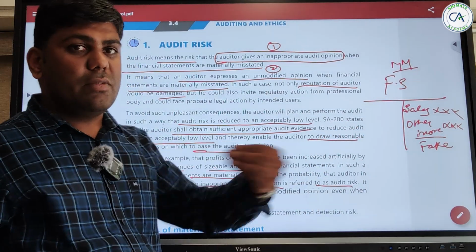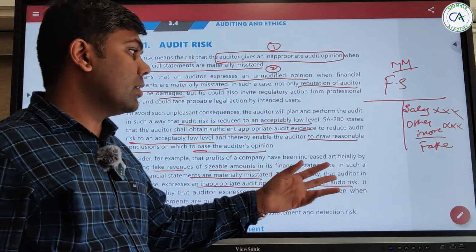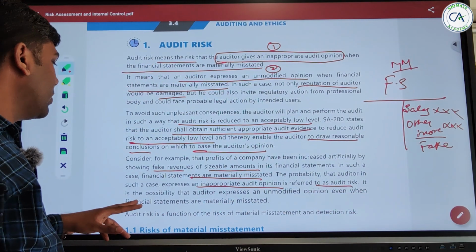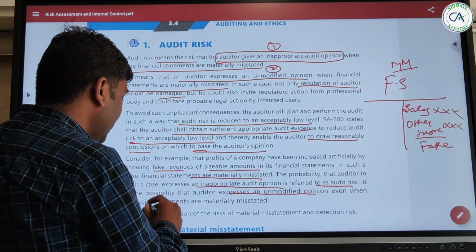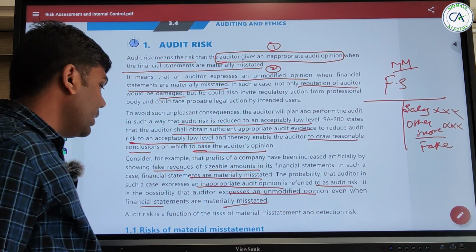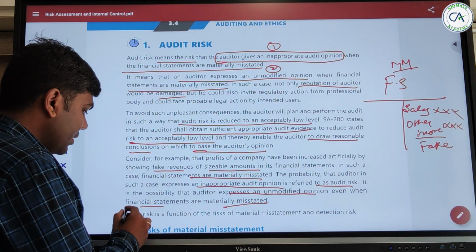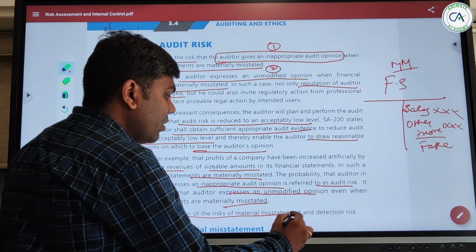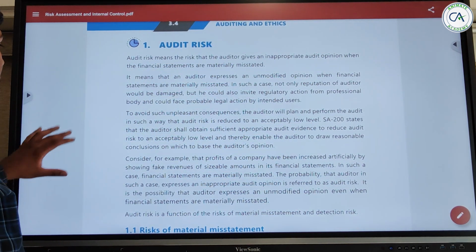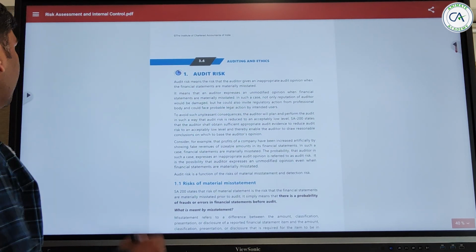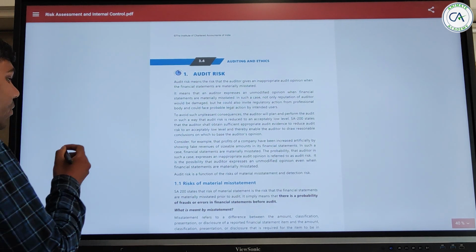So he'll give an inappropriate opinion. That is what we are talking about as audit risk. It is the possibility that the auditor will express an unmodified opinion when the financial statements are materially misstated. See the last point: audit risk is a function of risk of material misstatement and detection risk. This is a formula that we need to know.